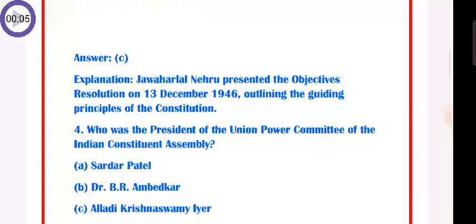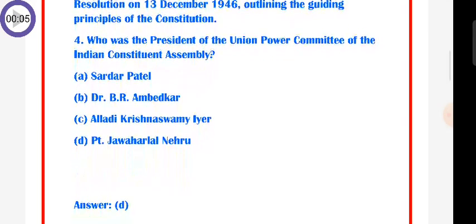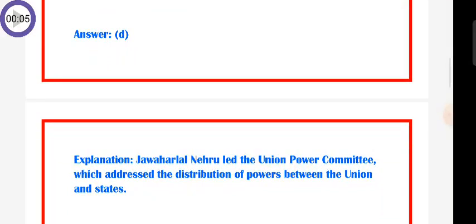Question number 4: who was the president of the Union Power Committee of the Indian Constituent Assembly? A. Sardar Patel, B. Dr. B.R. Ambedkar, C. Aladi Krishnaswamy Iyer, D. Pandit Jawaharlal Nehru. The answer is Pandit Jawaharlal Nehru. Jawaharlal Nehru led the Union Power Committee, which addressed the distribution of powers between the Union and states.